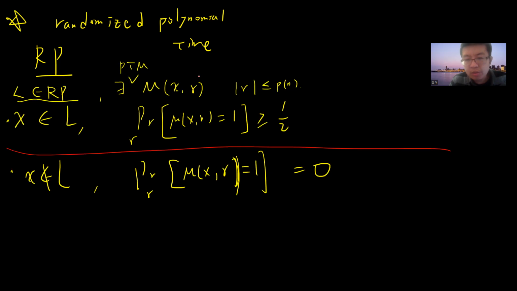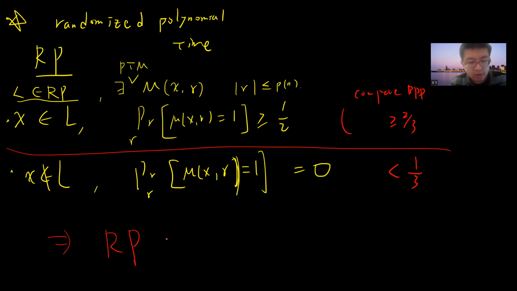Notice that if you compare it to BPP, this is 2/3, this is 1/3. It's not immediate, but you can see that BPP is a broader version, because BPP only requires the error to be less than 1/3, but for RP it is exactly 0. So the simple fact is that RP is a subset of BPP, and this part is trivial.